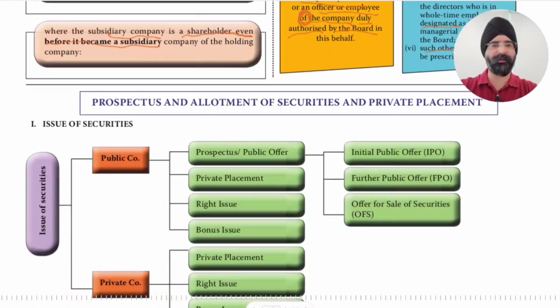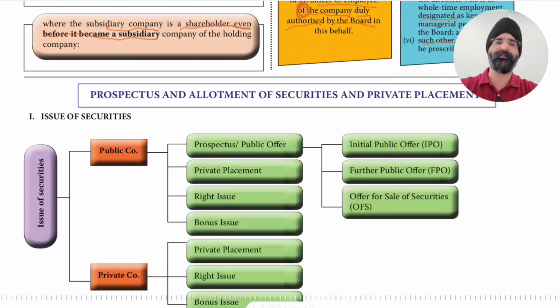So what is a prospectus? When a company wants to issue shares to public, then it issues a prospectus which contains multiple information about the company, on the basis of which, because this is a risky proposition, shareholders make a decision based on the risk involved. So issue of securities can be of two types: public companies and private companies.